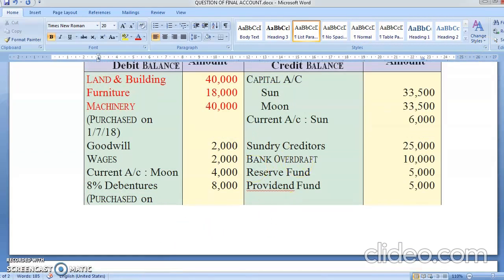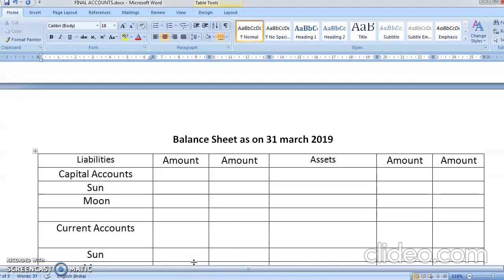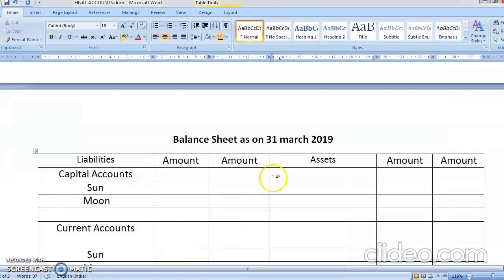Land and building, all three assets, land and building 40,000, furniture 18,000, machinery 40,000, all are having an adjustment. So you'll write here land and building 40,000.